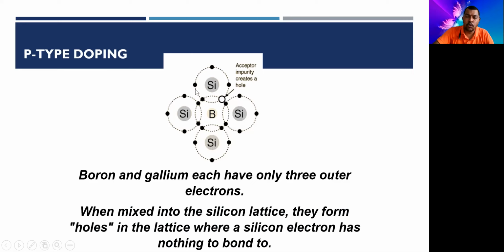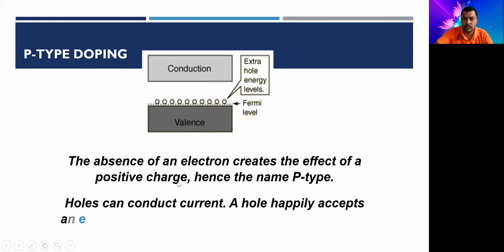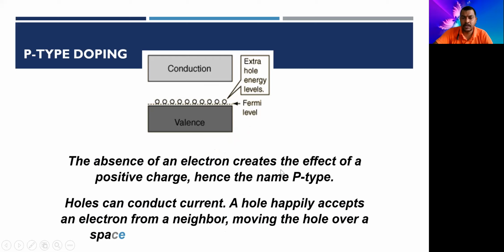And there are few more things which are to be taken into notice. Due to the absence of electron over here, this whole ion is going to have a positive charge, right? This is what I have told you. The absence of an electron creates the effect of a positive charge.